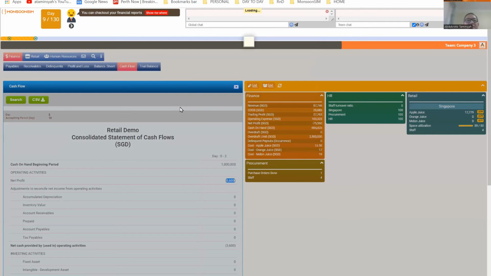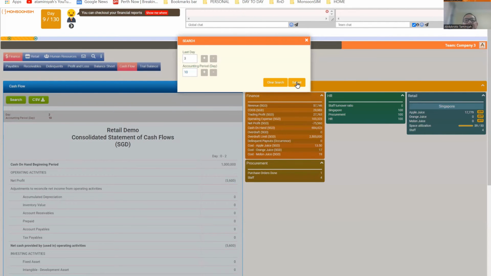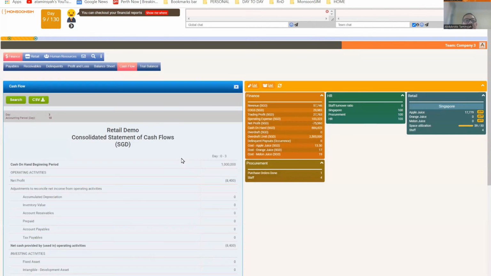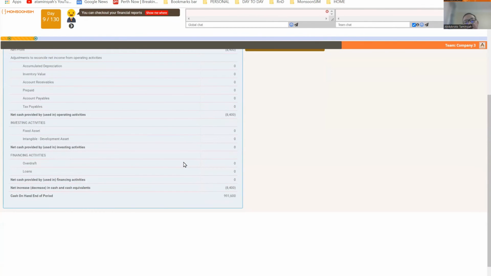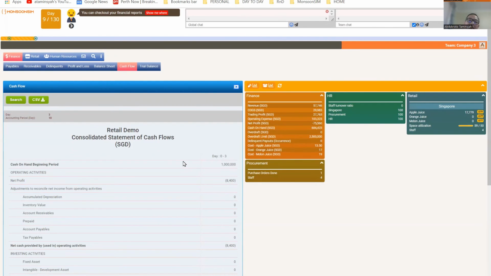So you can let your student go through this by themselves, looking at where all the money is going and how the financial elements behave.